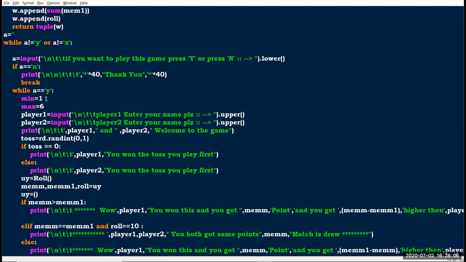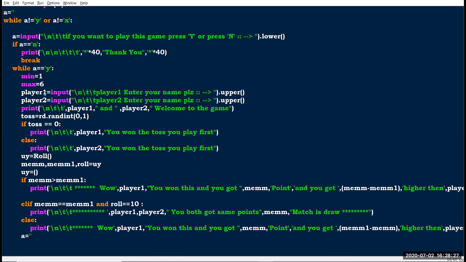Here I am using min and max as variables. In the minimum variable I have declared 1, and in the maximum variable I have declared 6. It's just a variable declaration, because we have 6 faces on the dice. And here I get the names from the players, player 1 and player 2.